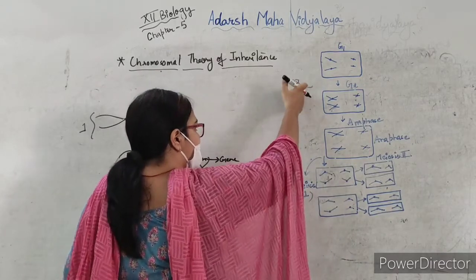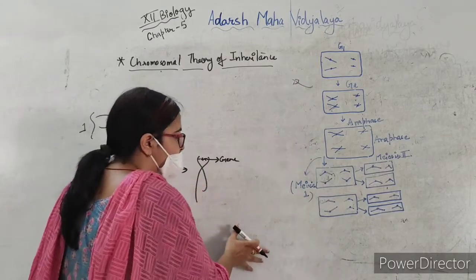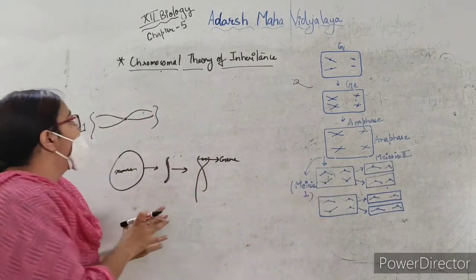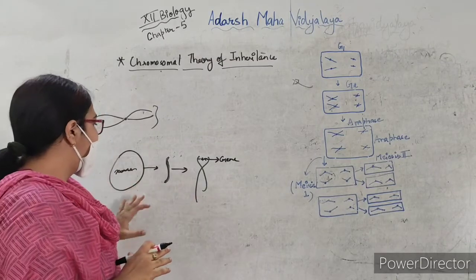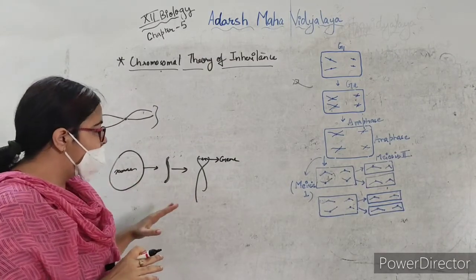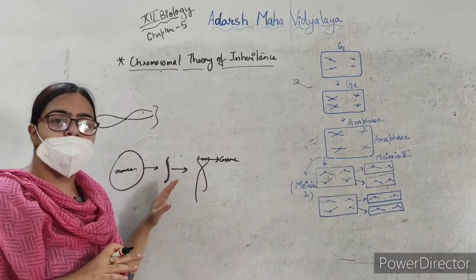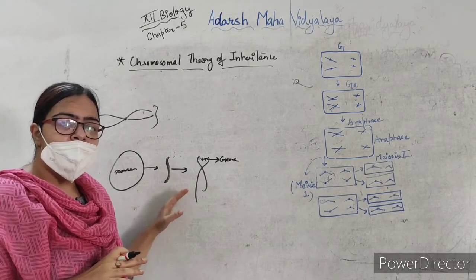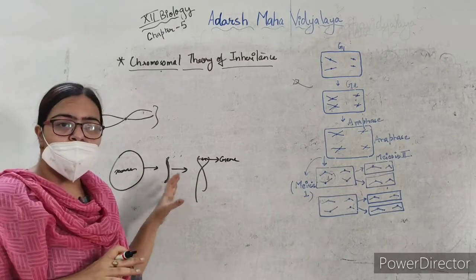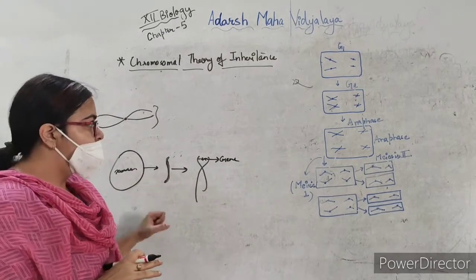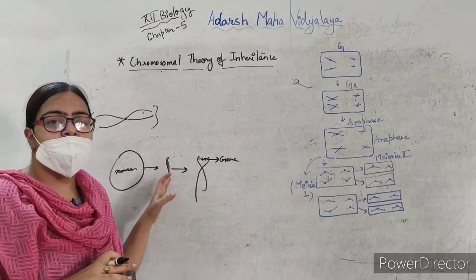So this gene will move according to the behavior of the chromosome, and this itself was given by Walter Sutton and Theodore Boveri, that the genes behaved in the same way the chromosomes behaved. Okay, and by keeping an eye on the chromosomal movement, they explained Mendel's law of inheritance.